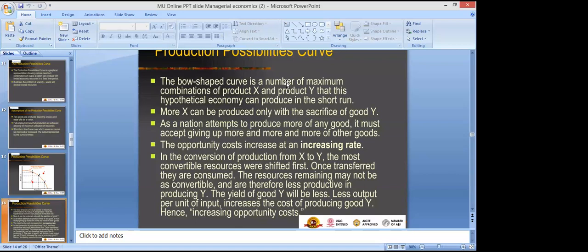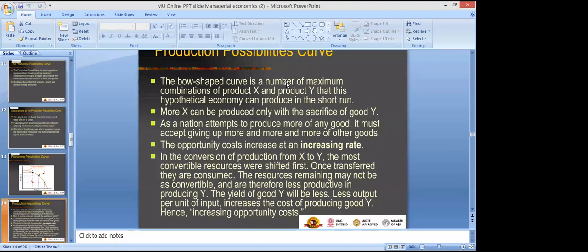It is a bow shaped curve showing the maximum combination of X and Y. More X can be produced only with the sacrifice of good Y, as I have told you. As a nation attempts to produce more of any good, it must accept giving up more and more of other goods, right?